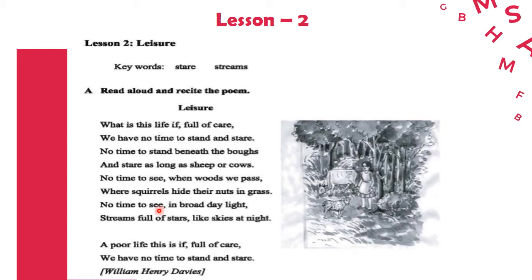Actually, he's talking about our busy life where we don't have any time to see all the beautiful gifts of nature, and we have no time to stand beneath the boughs, or no time to see the woods we pass, or to see the broad daylight or streams of stars at night. Okay, but it's very important to have free time, and we should spare some moments to look at the nature and natural beauty that spreads around us, right?